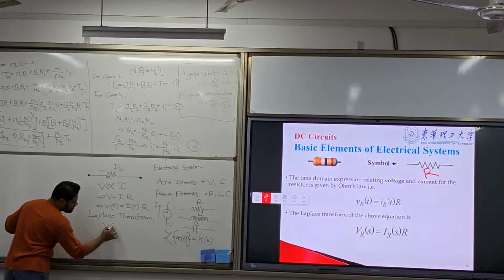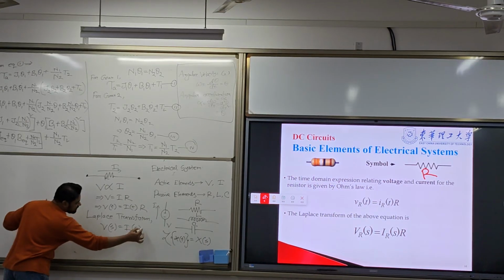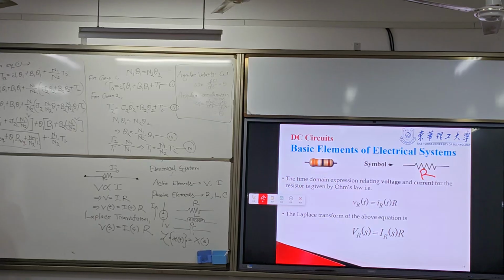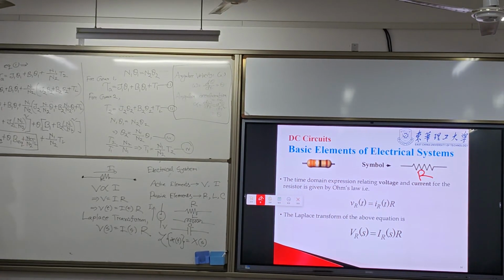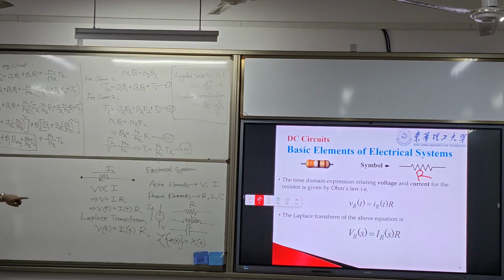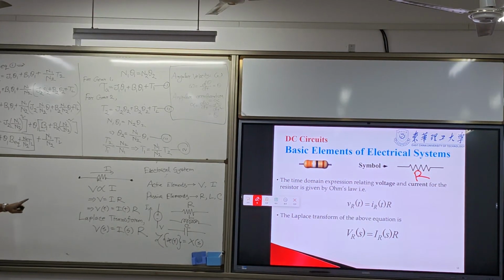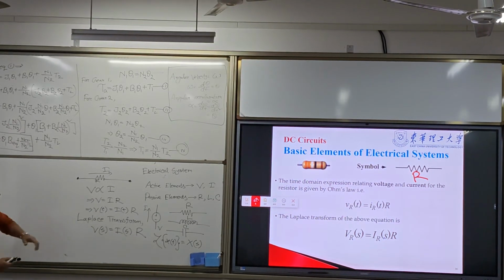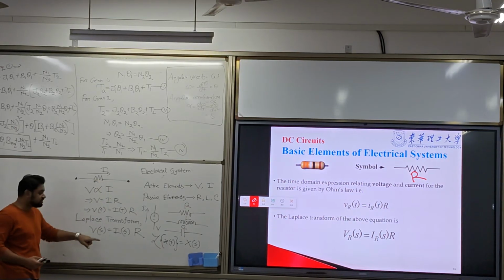So this one we write Vs equal to Is into R. In here, it is mentioned VRs equal to IRs R. Why? Because this is for the resistance. That's why R is used.